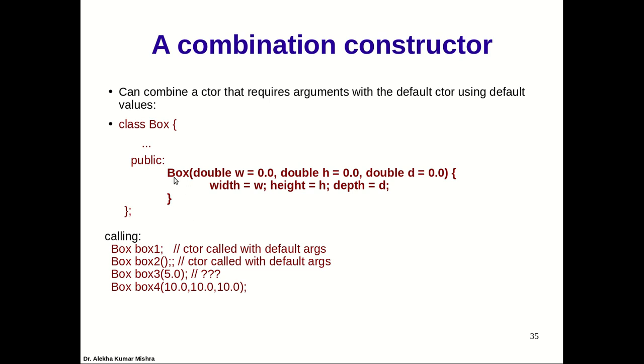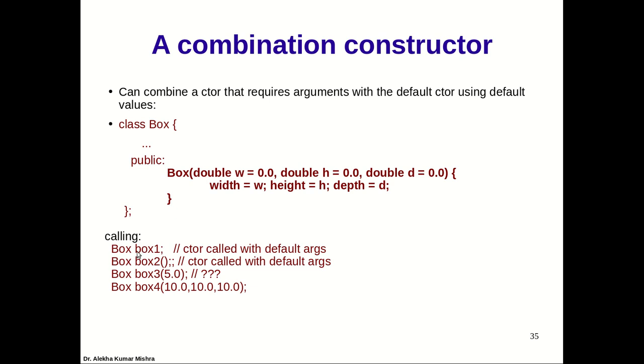Box double w 0, double h 0, double d 0 takes three values: width, height, and depth. When you don't pass any of them, all values will be assigned 0. If you pass some values, they will be assigned to width, height, and depth. Otherwise zeros will be assigned. Because all three can be default, we can have many variations of call.